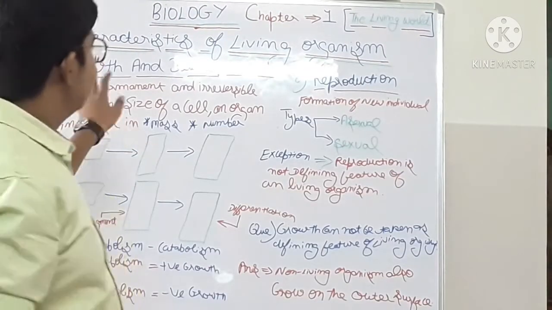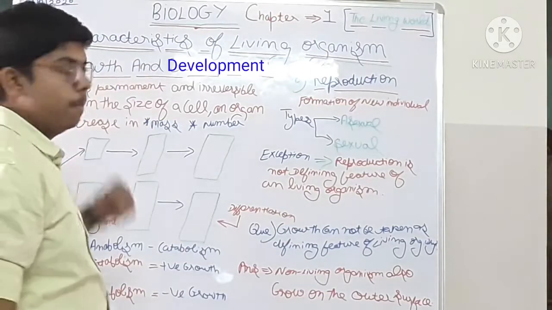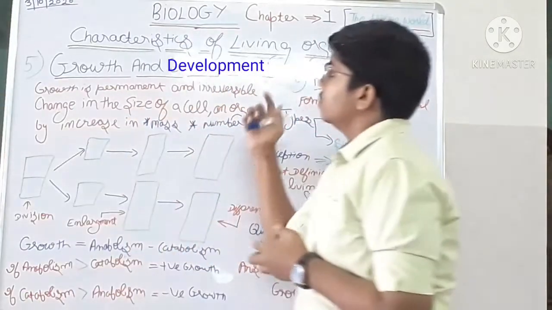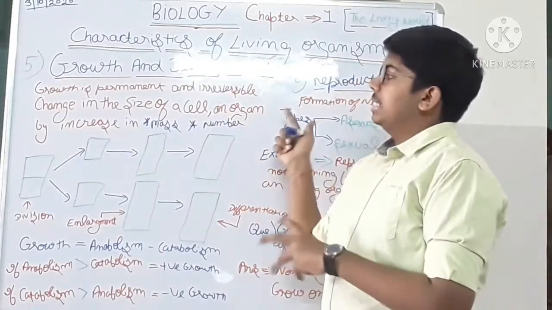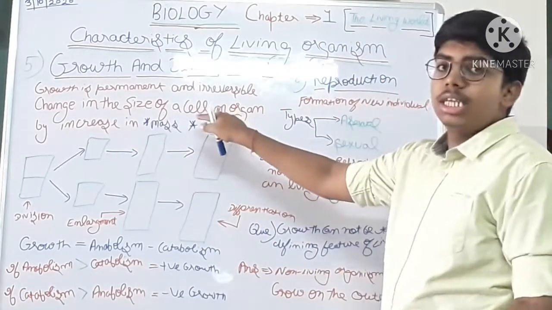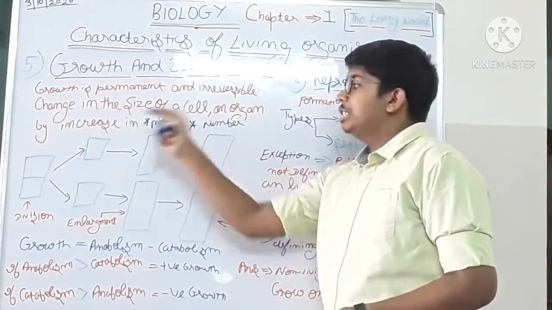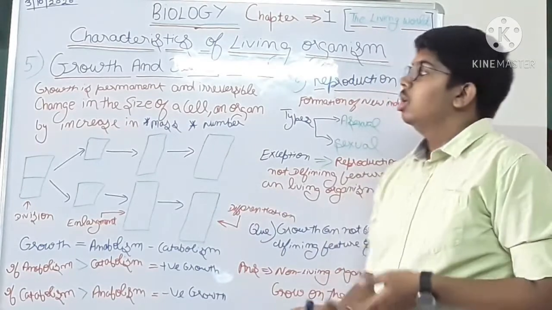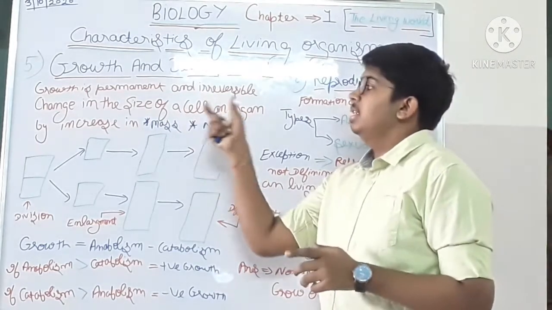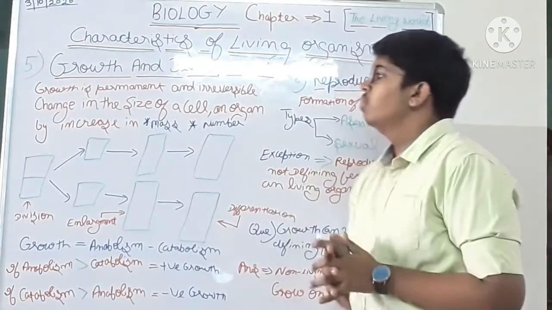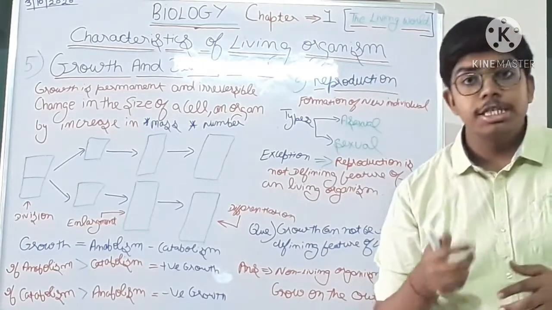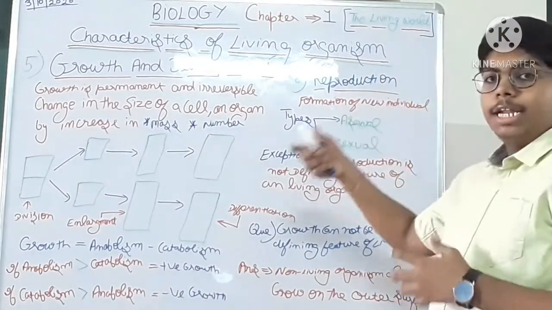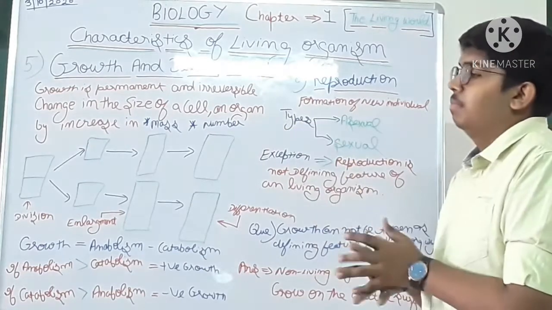Now here the fifth characteristic is growth and development. Growth is a permanent and irreversible change in the size of a cell or an organ by increasing mass and number. Now growth is a permanent and irreversible change, as we all know. Now change in the size of a cell or organ by increasing mass and number.